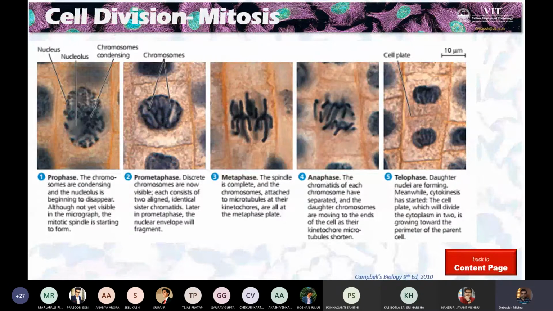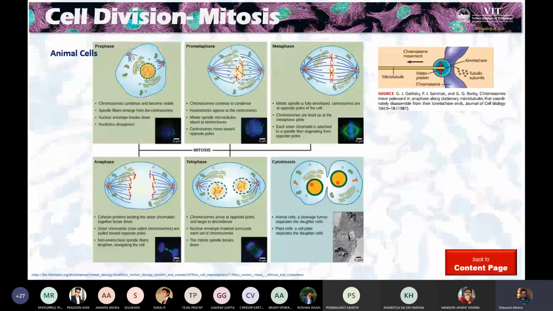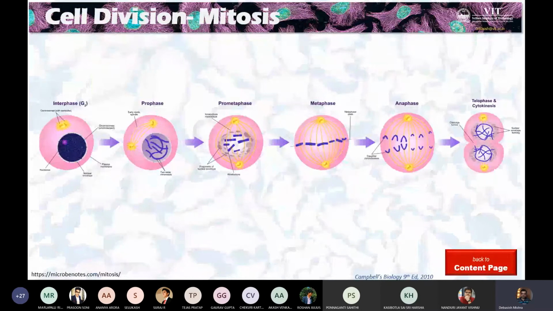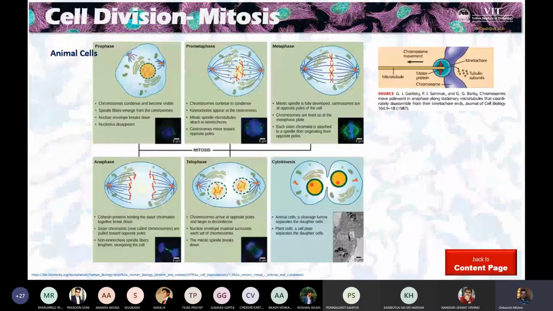Then we have anaphase, when the chromosomes are separated, and then telophase. This is an animal cell. Last time I showed you another one, but this one looks better, I would say.